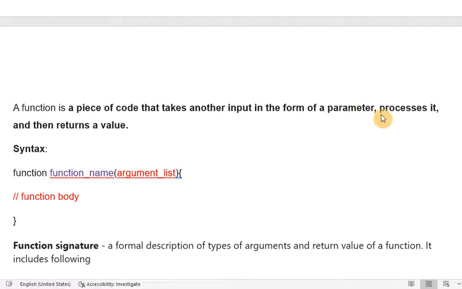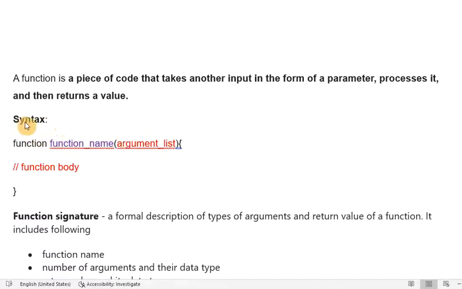After it processes these arguments or parameters, it returns a value. So function is nothing but a piece of code, or a group of code, that takes input in the form of parameters or arguments, processes them, and then returns the value.